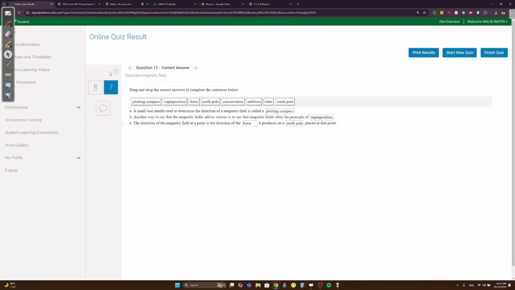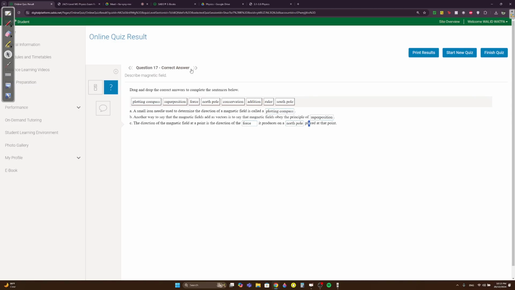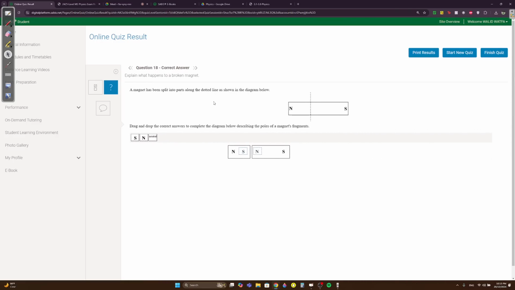There was a question, I don't know if I'll see it at the end of the quiz, and I'll tell you. The direction of the magnetic field at a point is the direction of the force it produces on a north pole. Again, this was a prep list question, and they asked me to fill in north pole. Please make sure you know that.